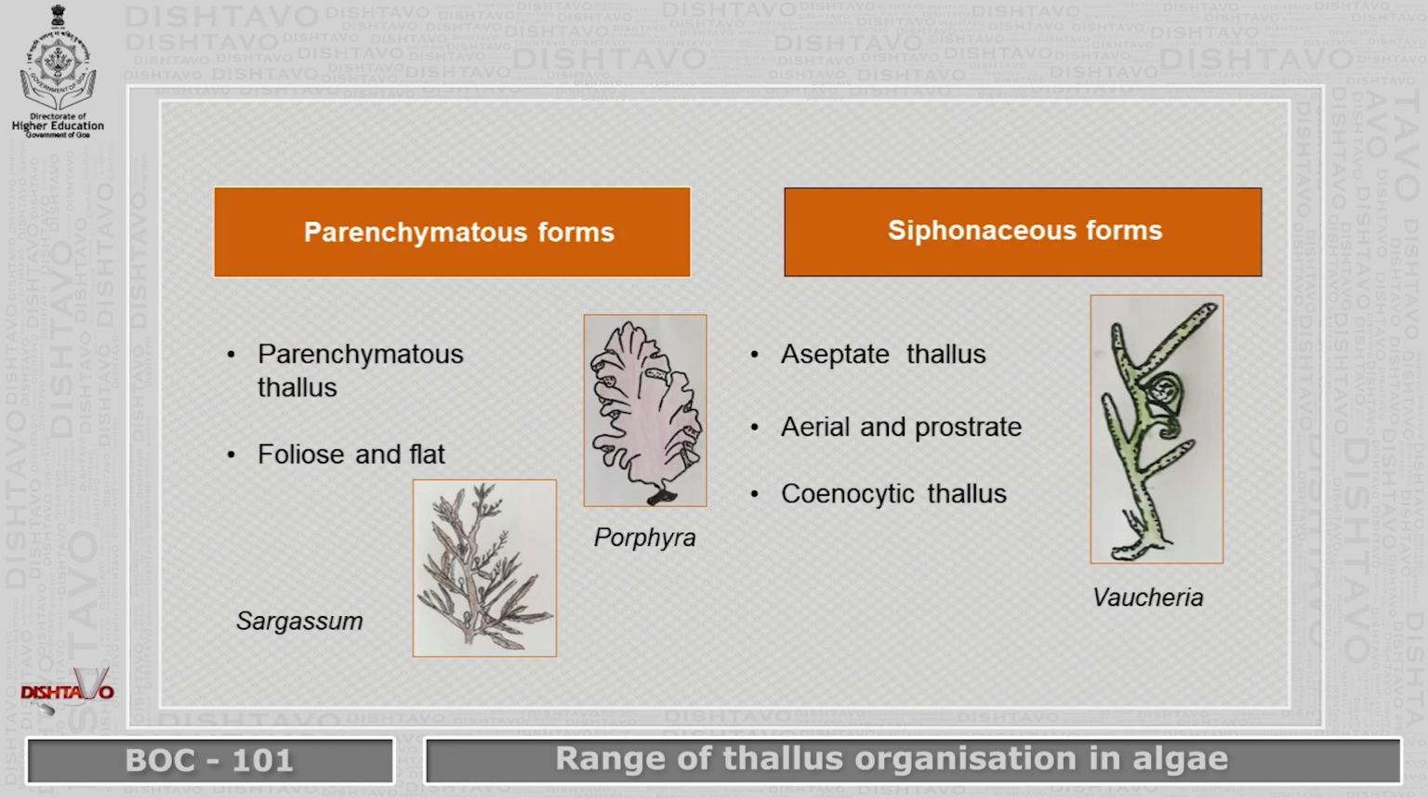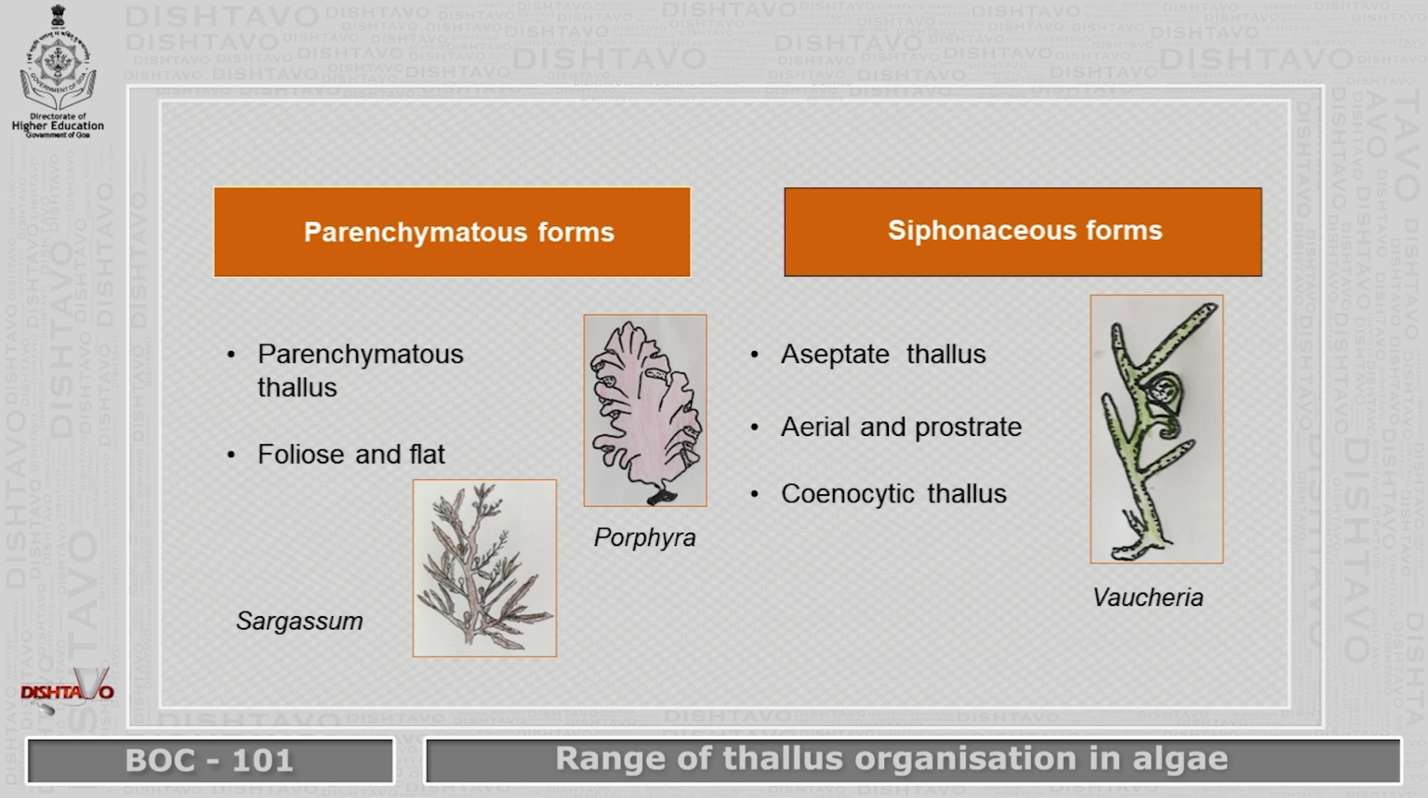Then we have the parenchymatous forms which are more advanced. We have the example of Porphyra, where the whole thallus is made up of parenchymatous cells, because the growth is not only in one plane, but takes place in different planes. Therefore, it becomes foliose and flat. While in Sargassum, also coming under parenchymatous forms, it forms a more complex structure, where different types of branching and structures are seen.